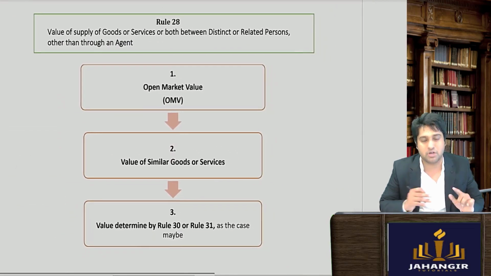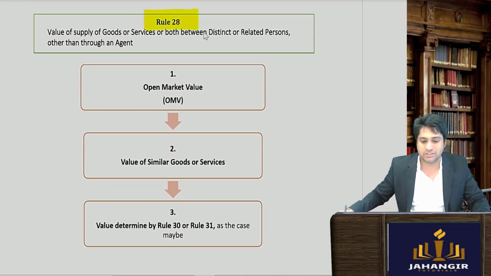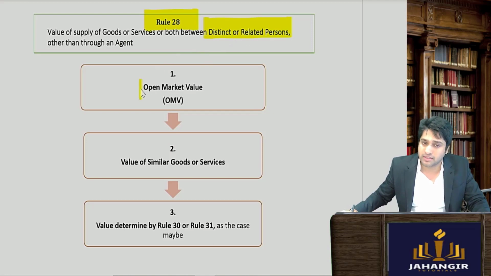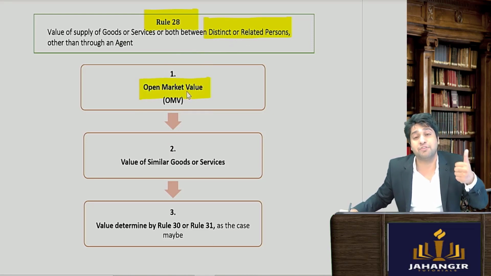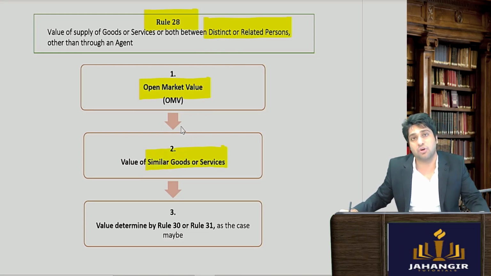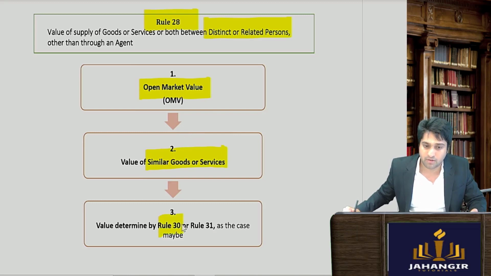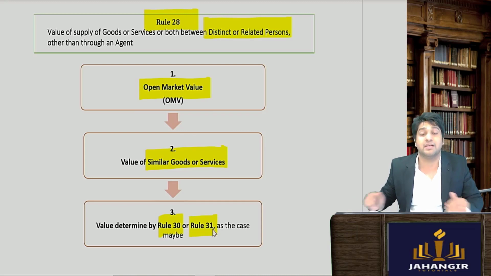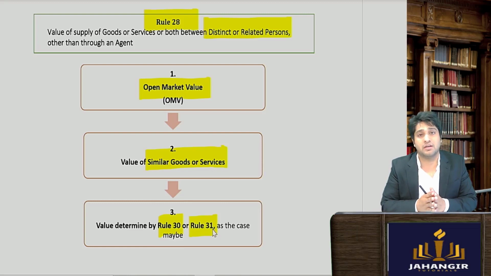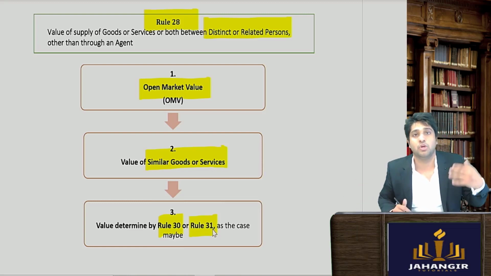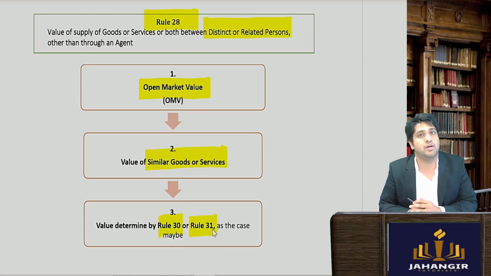The first one, rule number 28, applies when the transaction is between distinct persons and related persons other than agents. Then you take the open market value if it is available. If it is not available, then you take the value of similar goods. If similar goods are not available, then you go as per the cost method, where you take 110% of cost. If that is not there, then rule number 31 will apply, which talks about the residual method where the officer will apply his best judgment, because nothing else can be done. You have to leave it to the best judgment of the officer to determine the value.